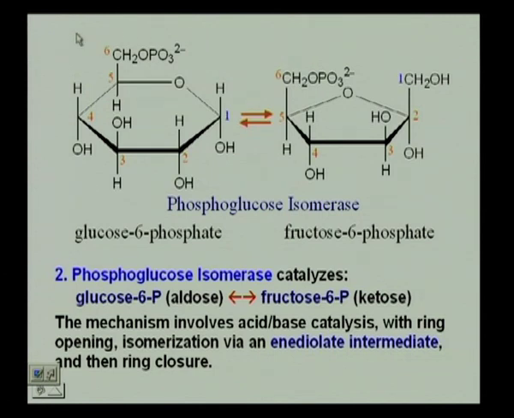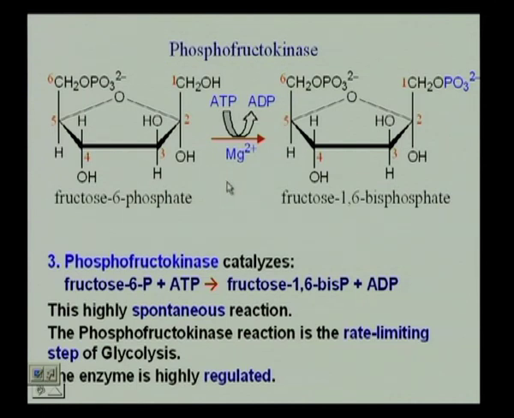So, we have an isomerase. What was the first step? First step was glucose to glucose 6 phosphate. The next step is glucose 6 phosphate to fructose 6 phosphate. What are the enzymes required? In the first step, we need a kinase. In the second step, we need an isomerase. Okay. Third step, look at what is happening. We had fructose 6 phosphate go to fructose 1,6 bisphosphate. So, what is happening? I have the addition of another phosphate at the 1 position. So, what is the enzyme that I need? A kinase. That is what you have to identify.